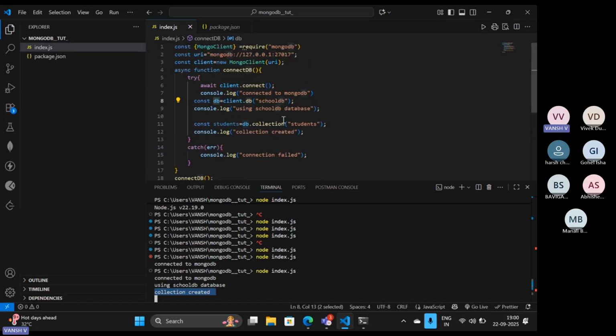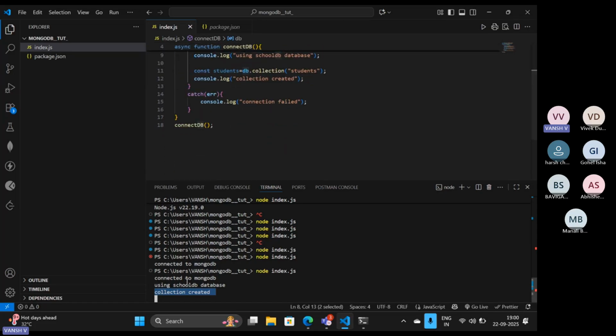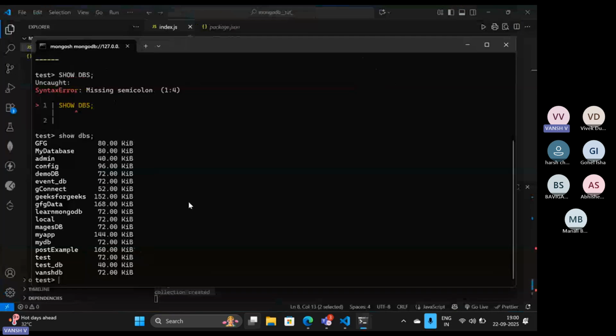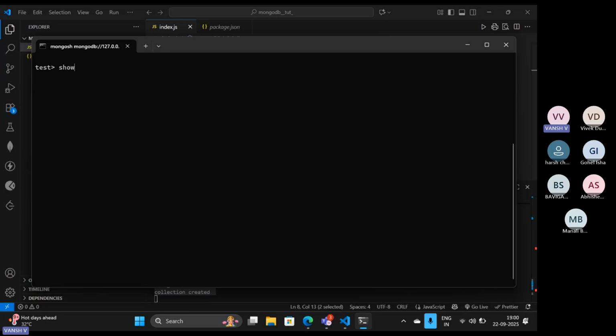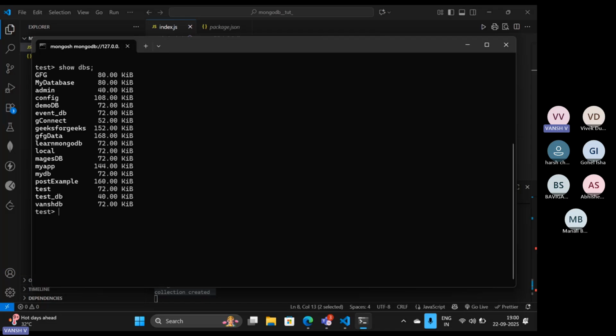Okay, right now we are getting it through the terminal, but let's also verify it at our Mongo sh. So first of all, to clear the screen, we can use CLS. Now I will write show databases. What was it? Okay, not databases, only dbs. So now you can see which database we were creating. We were creating schooldb, right? So let's check whether schooldb is there or not.